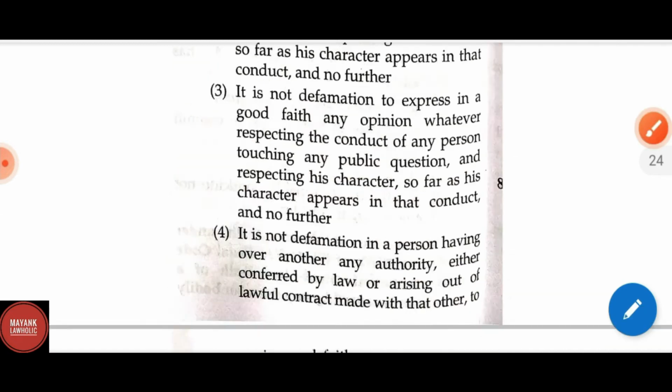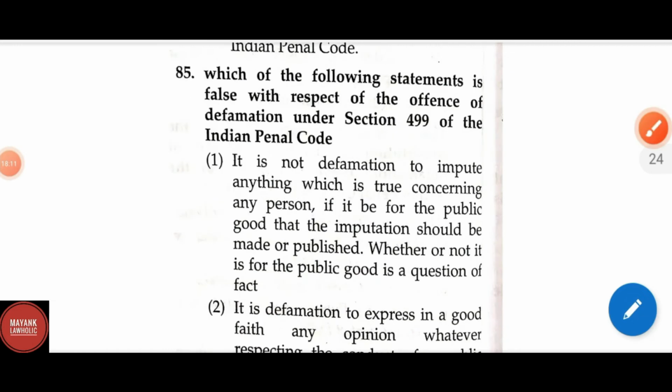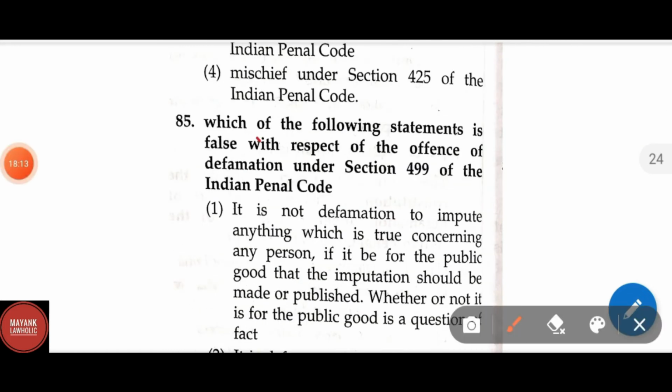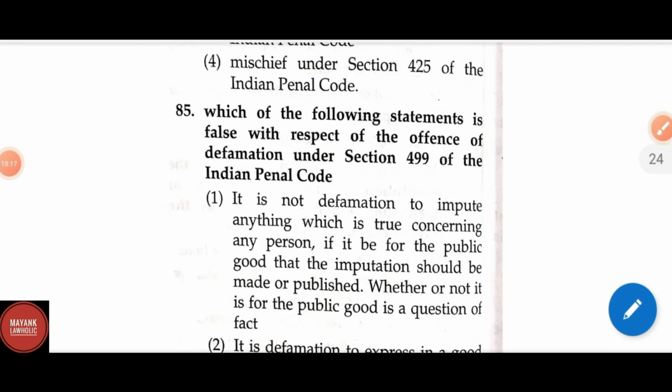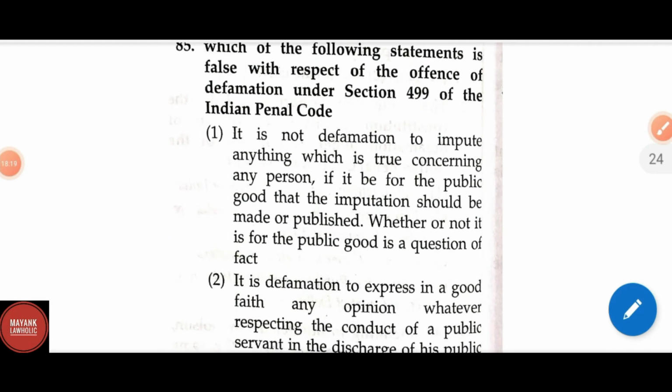Here the correct answer will be option 2, because in this question it has been asked which of the following statements is false. The second statement is false, which doesn't fall under section 499 of defamation.